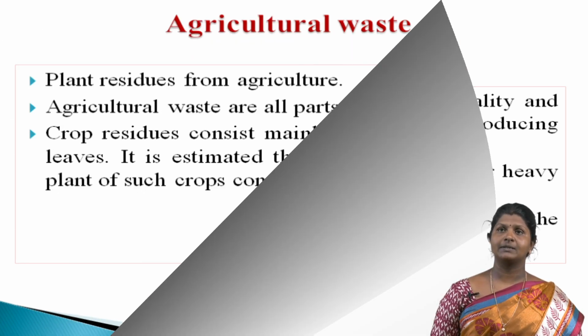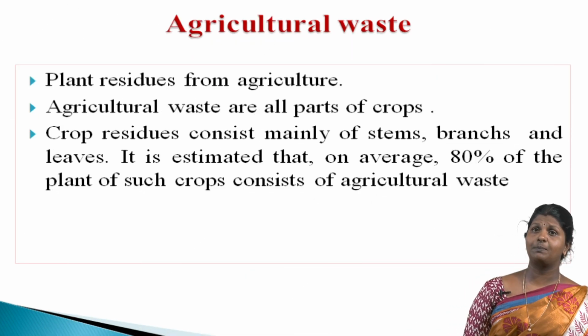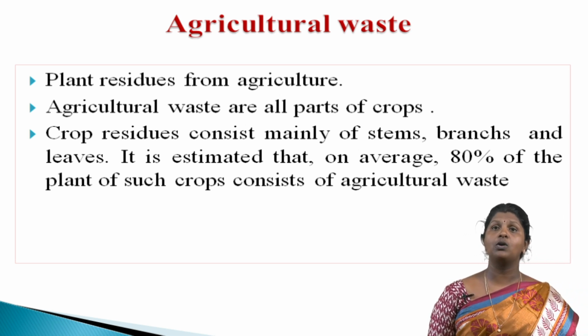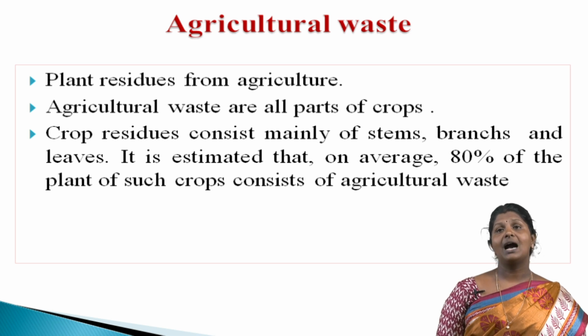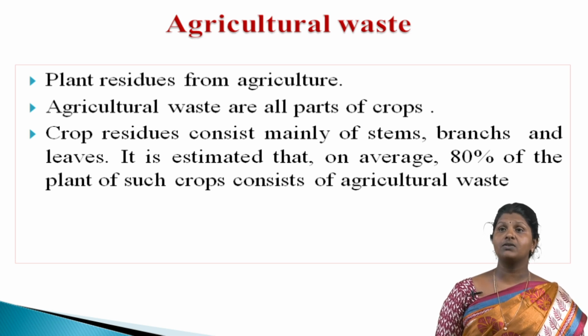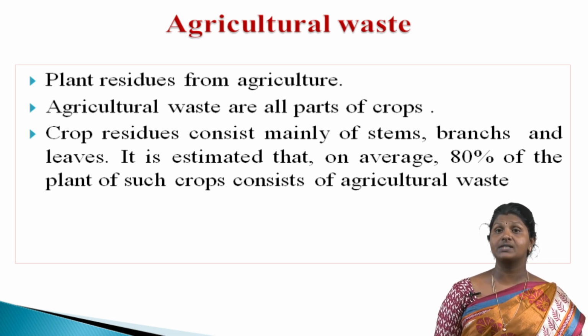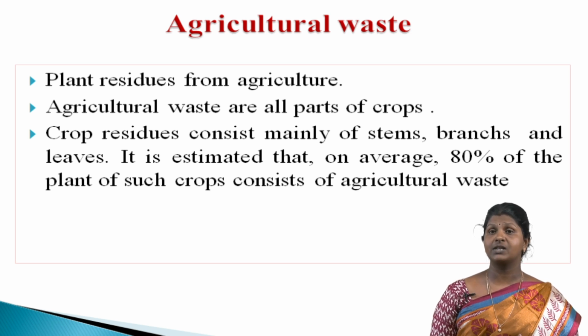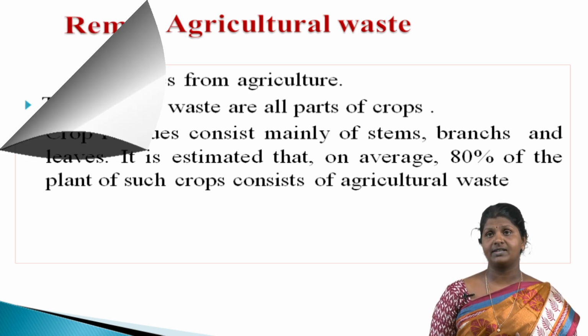Agricultural waste is the plant residue from agriculture, the waste streams originating from arable land and horticulture. Agricultural waste consists of all parts of crops that are not used for human or animal food. Crop residue consists mainly of stems, branches and leaves. It is estimated that on average 80% of the plant of such crops consists of agricultural waste.